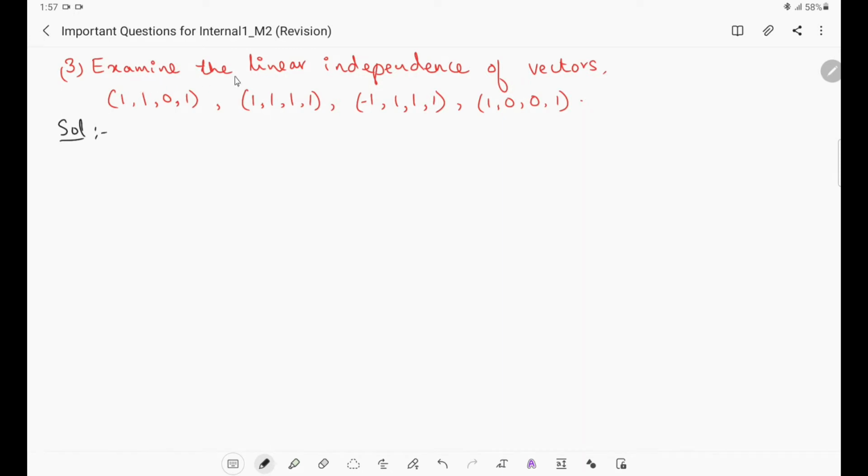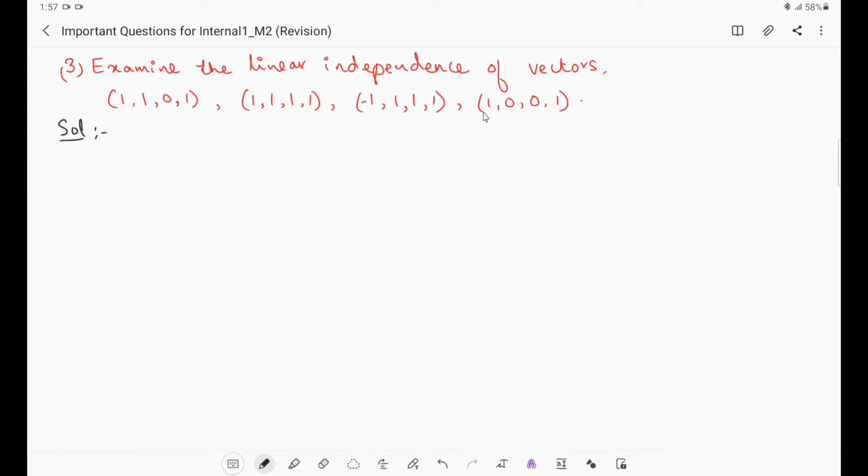The third question is to examine the linear independence of vectors. 4 vectors are given here. 1 1 0 1 is the first vector. 1 1 1 1 is the second vector. Minus 1 1 1 1 is the third vector, and the last vector is 1 0 0 1. Right? We have to examine whether these vectors are linearly dependent or independent.